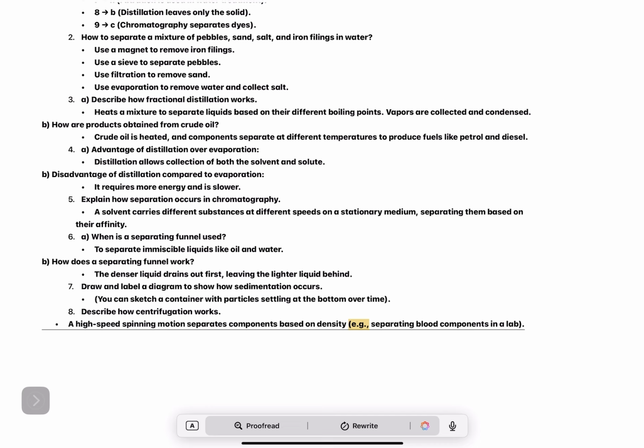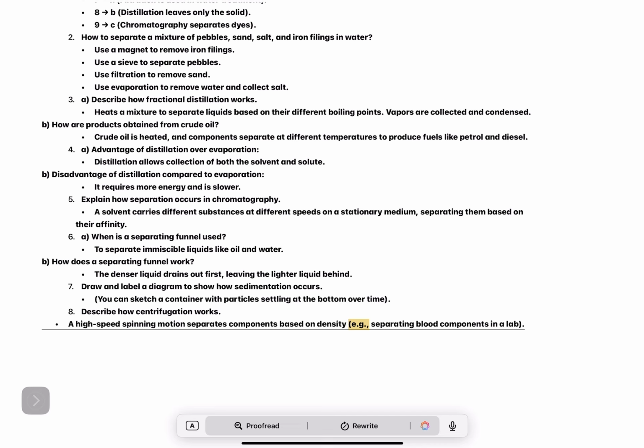6. When is a separating funnel used? To separate immiscible liquids like oil and water. B. How does a separating funnel work? The denser liquid drains out first, leaving the lighter liquid behind. 7. Draw and label a diagram to show how sedimentation occurs. You can sketch a container with particles settling at the bottom over time.